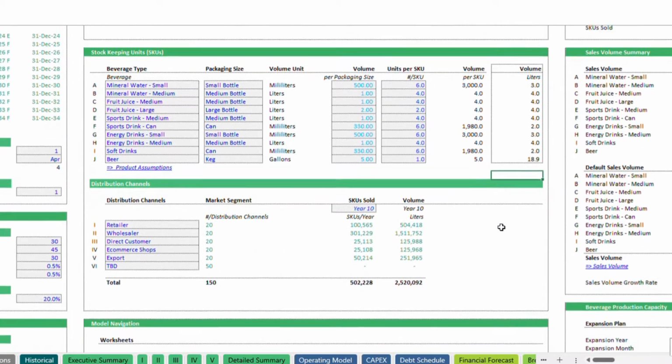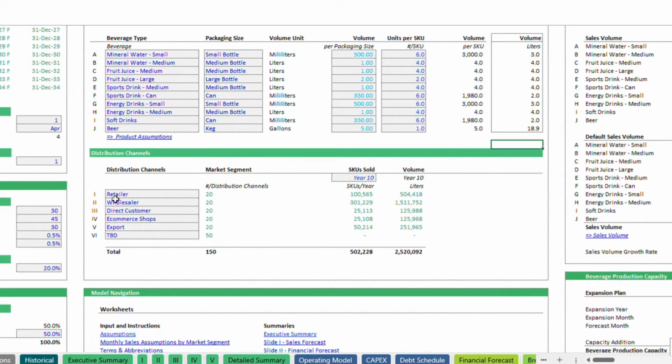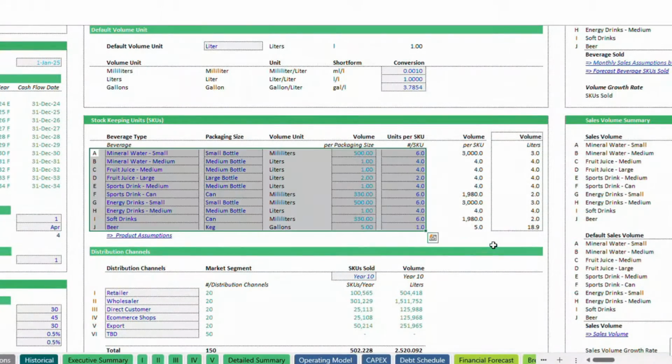Understanding distribution channels and market segments is essential for a successful business strategy. Distribution channels such as retailers, wholesalers, direct customers, e-commerce platforms, and export markets are the routes through which products reach consumers. Identifying key players within these channels is crucial for strategic planning, cost management, and market expansion.